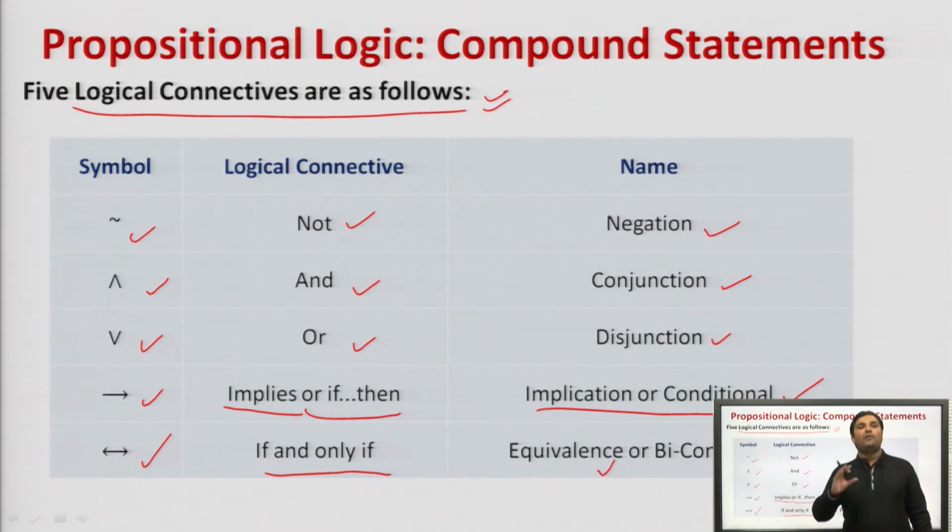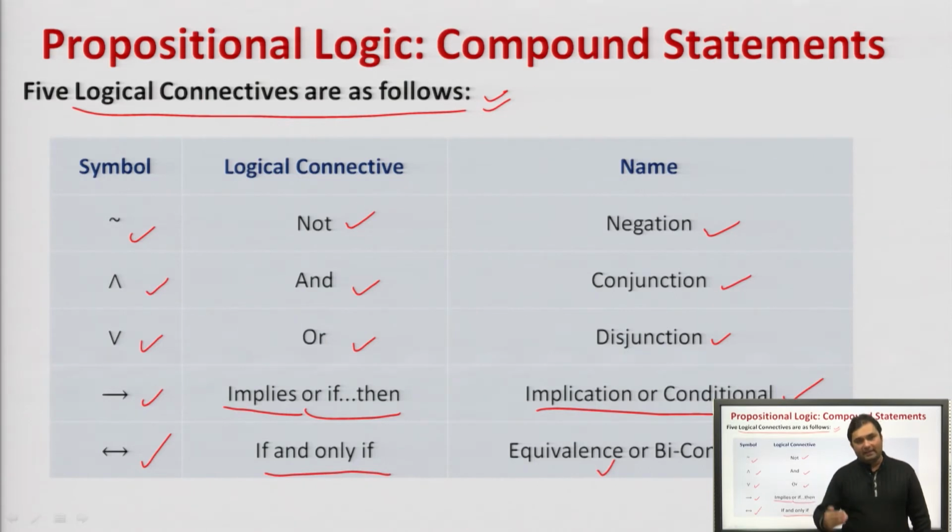So there were 5 connectives that were used to combine various propositional variables in order to form a single statement, called a compound statement.